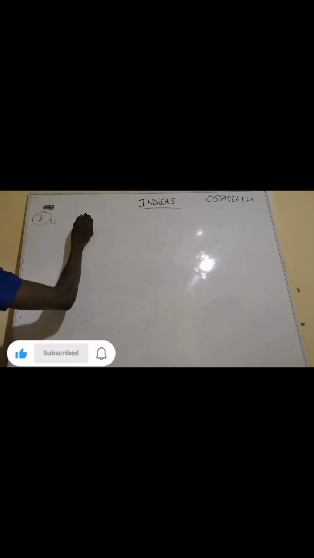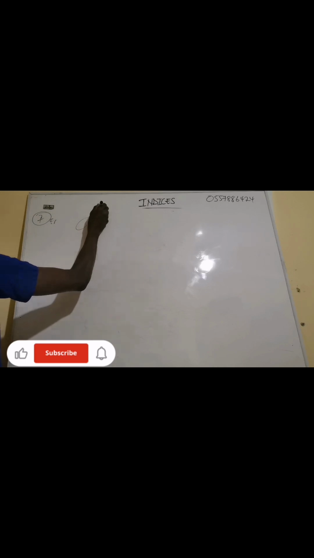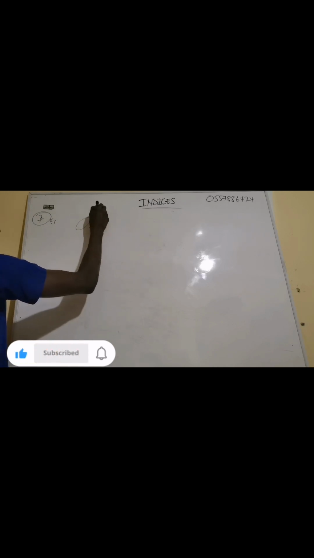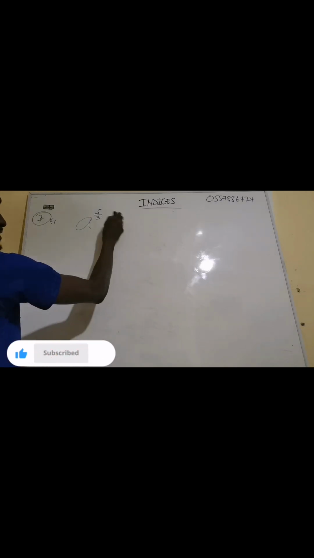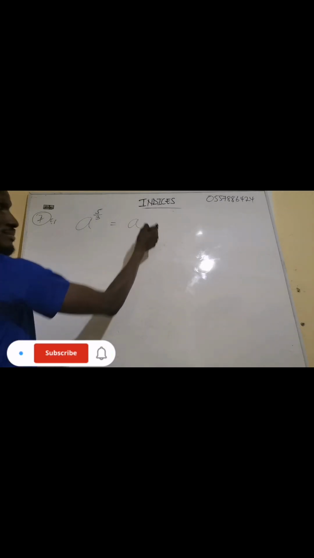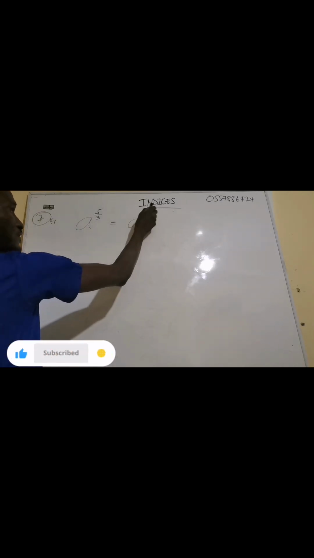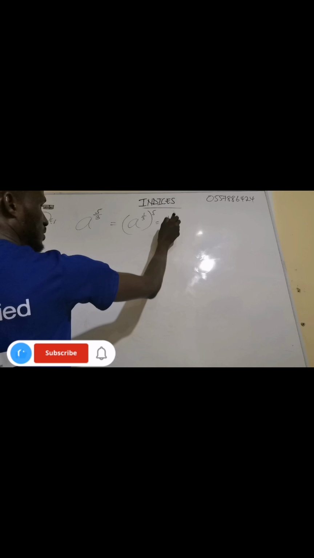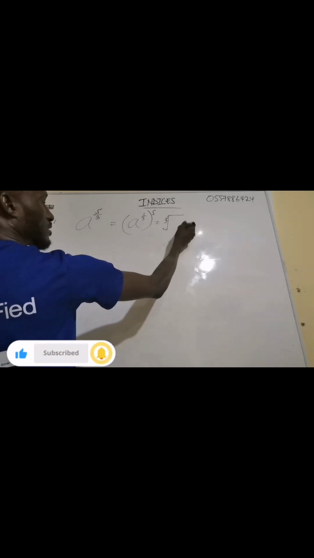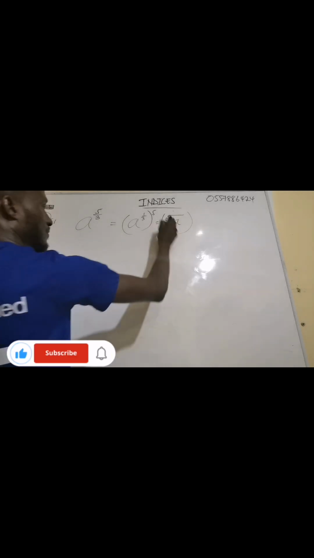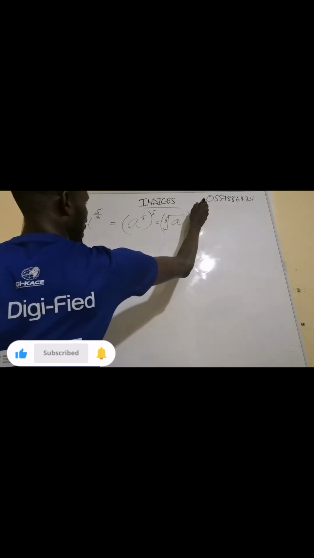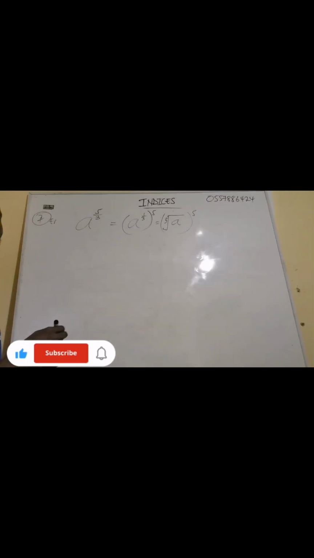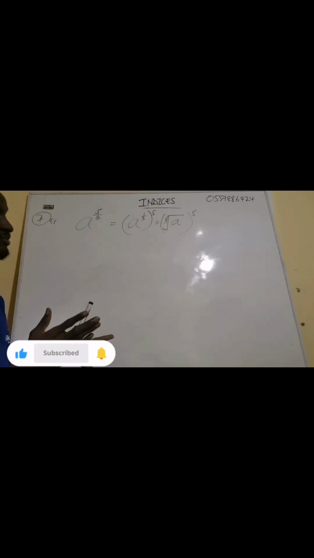If I have A to the power 5/3, what does it mean? Now this one is the same as A to the power 1/3 multiplying the 5. You understand? Yes. What's the meaning of this one? This one is my cubic root of A having an exponent of 5. It's very simple. I hope it's simple.